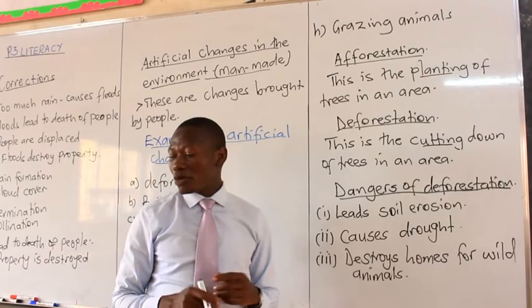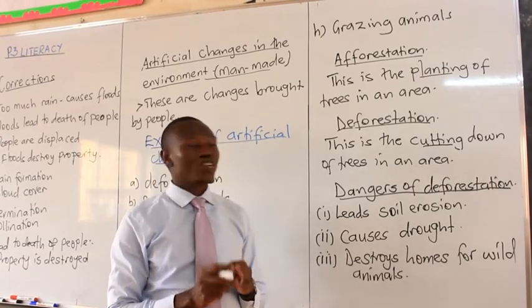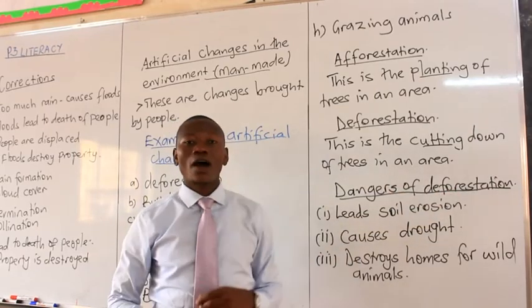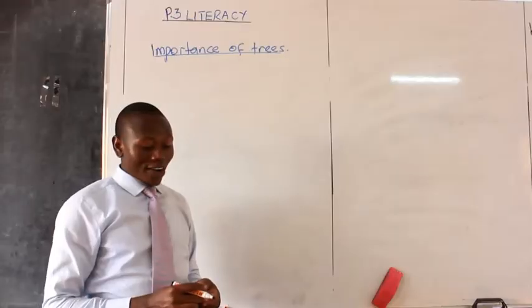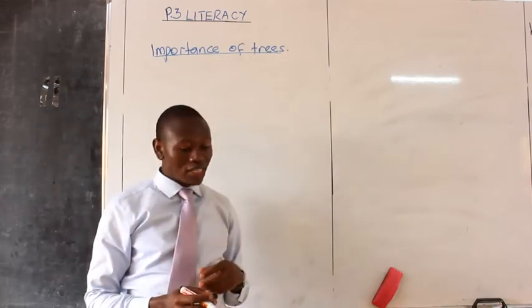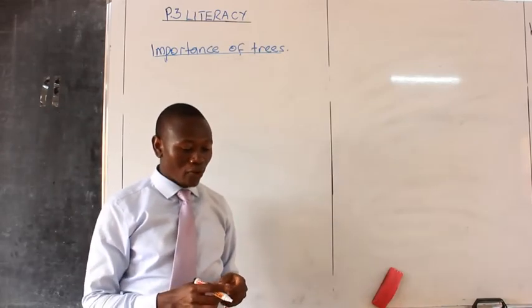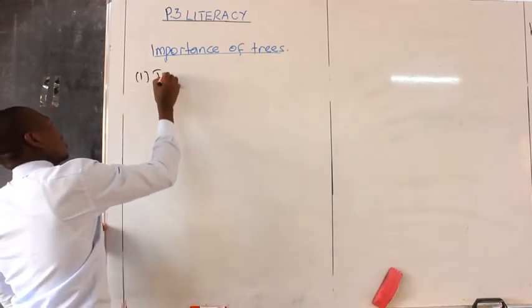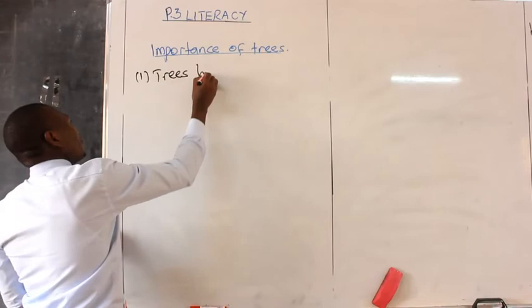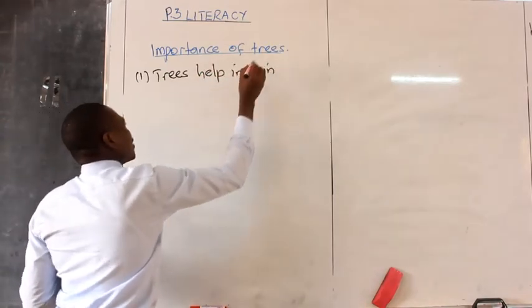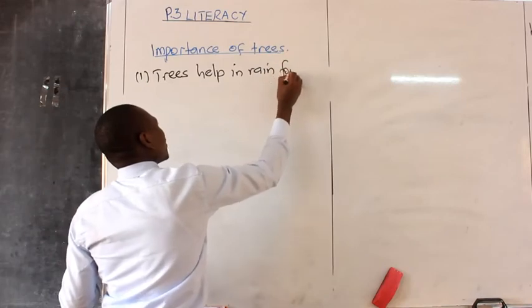So we want us to end with importance of trees. If it's dangerous to cut down trees, then how are trees important? Okay, so let's talk about the importance of trees. One, we say trees help in rain formation.